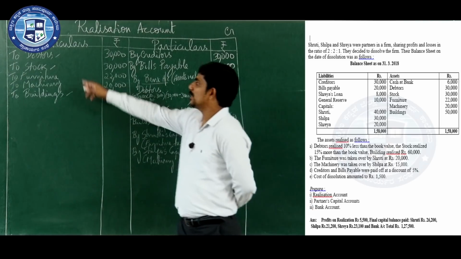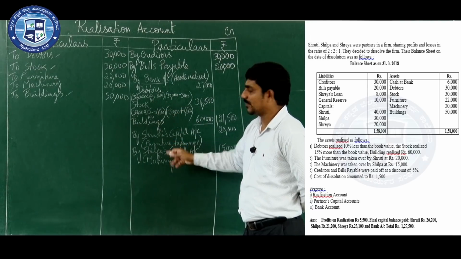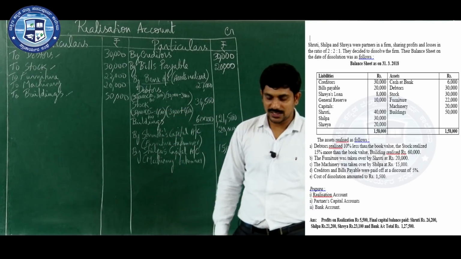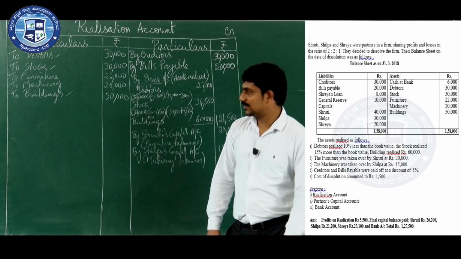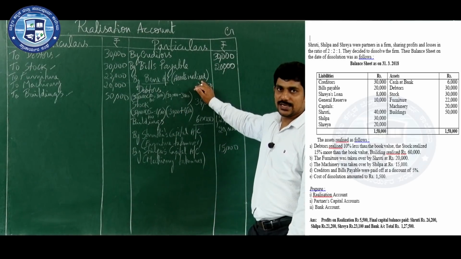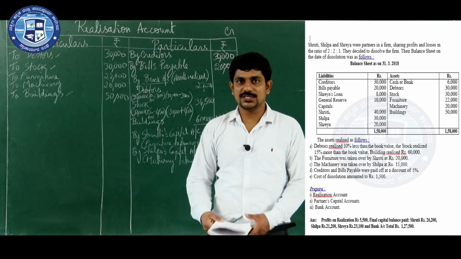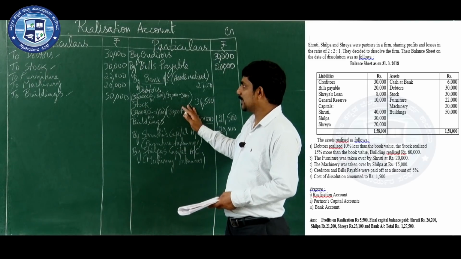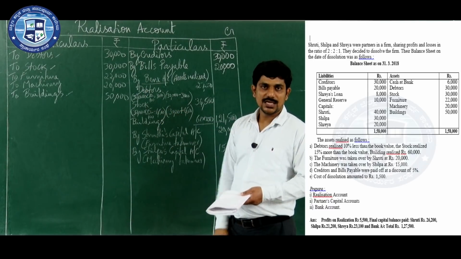Now just check whether all 5 assets are settled here. Yes, 1, 2, 3, 4, 5. And in this problem they have not given any information about unrecorded assets. If any unrecorded assets information is given, that also you have to record here. Unrecorded means assets which are not given in the balance sheet. Such information is not there in this problem. So assets are realized or taken over, and you have settled all the assets.